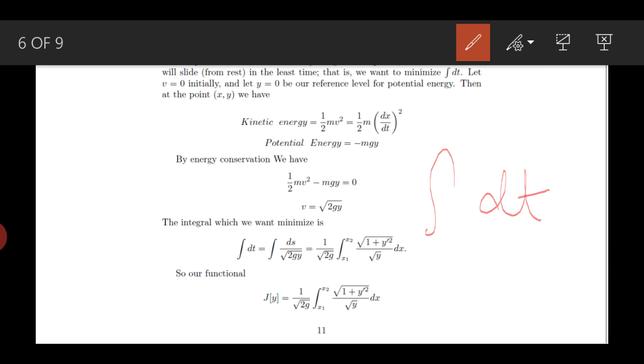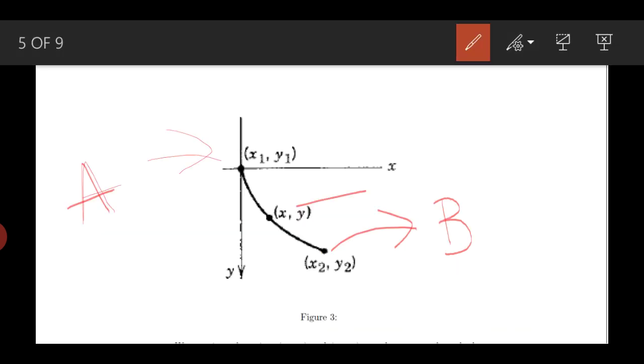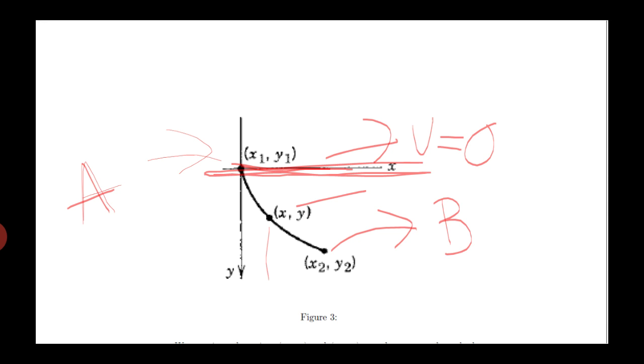Let us suppose the particle is at some point x, y. Then it has some kinetic energy and some potential energy. If we let the potential energy be 0 along the line at x1, y1, which is basically the x-axis, then at point x, y the potential energy will be mg times minus y.